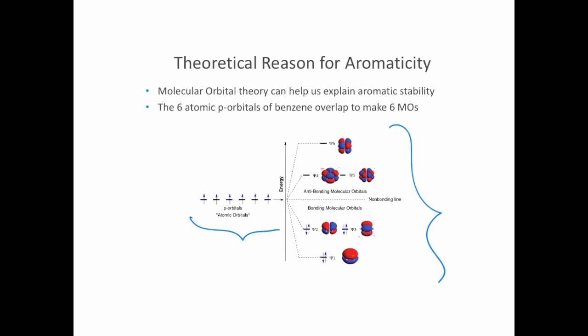So what I want you to take away from this slide is just that you get molecular orbitals that are lower in energy than the starting atomic orbitals, and that each of these molecular orbitals is going to contain 2 pi electrons. As a result of this, there is a net stabilization effect when you have aromatic compounds, and that is the source of the stability.